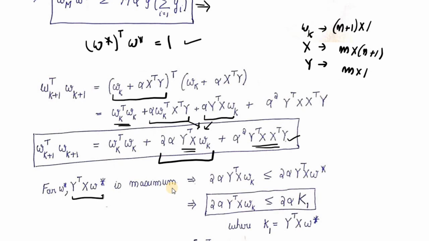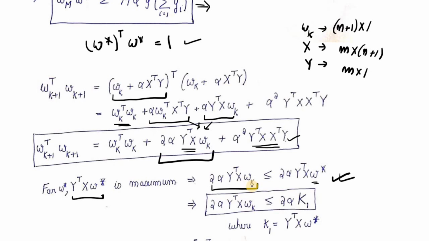And for any Wk which is not W star, this inequality will hold, because there are going to be some misclassifications in Wk. That's why we proceeded to calculate Wk plus 1, and W star is giving us perfect results. So in any case, we are not going to get perfect results out of Wk. It's always going to be less than this term.